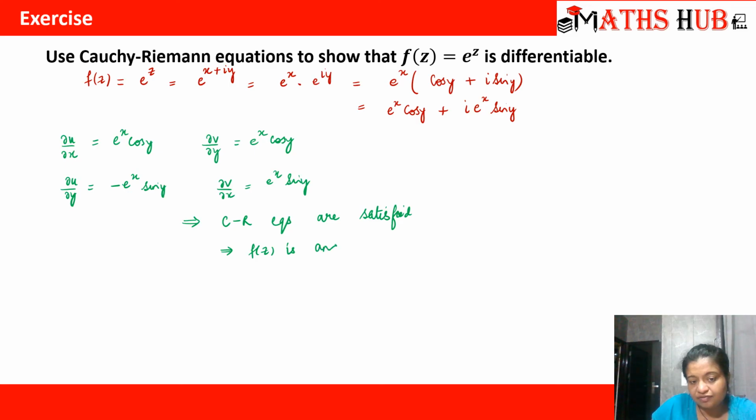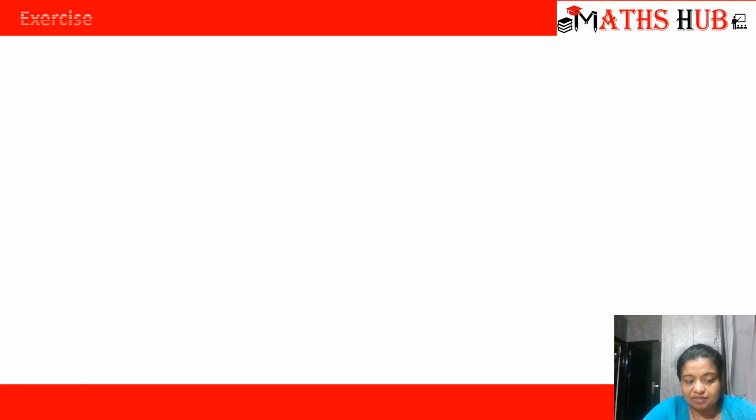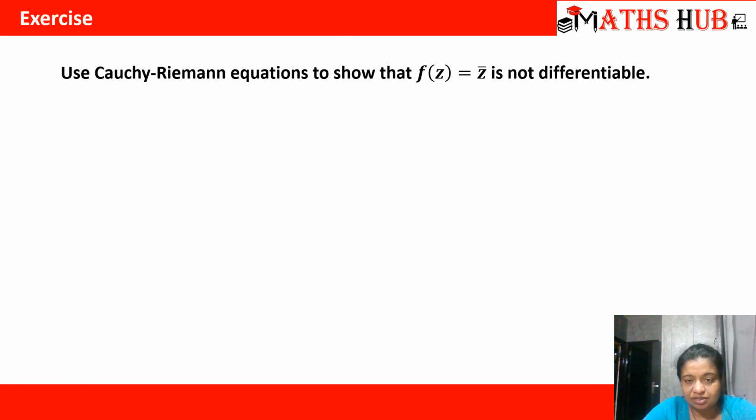And if f of z is analytic, then by that relationship, you will get that f of z is 100% differentiable also, right? So I hope this question is clear to everyone. Okay. So let's move on to the next question. The next question says, use Cauchy-Riemann equations to show that f of z is equal to z bar is not differentiable.